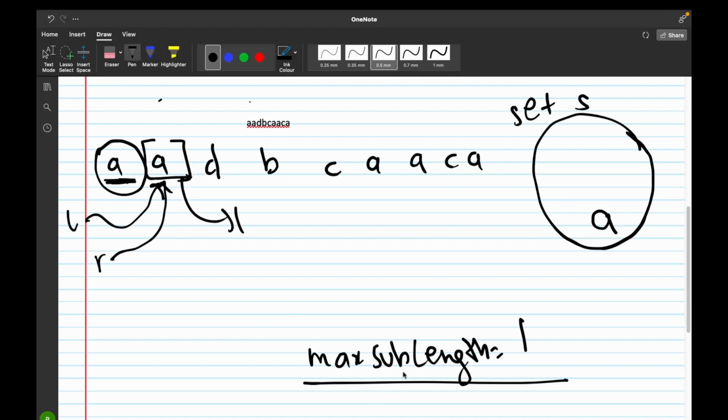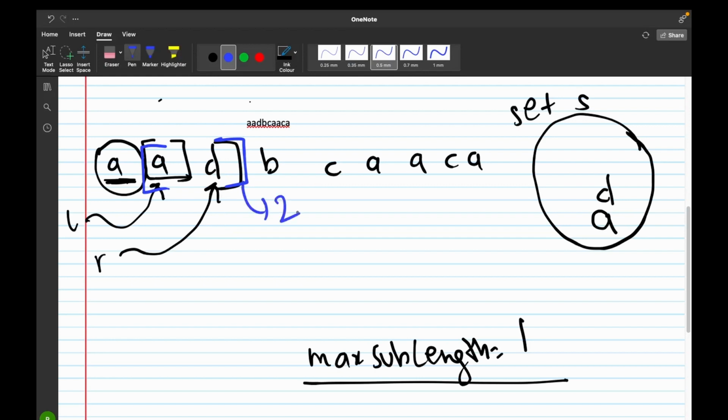This is 1. Now 1 is same as the max sublength, so we would not update max sublength, and we would increment our right pointer to the next letter. Now we would check if D belongs to the set S or not. No, D doesn't belong to the set S, so we would add D to our set S and check if AD has a length greater than max sublength or not. Yes, AD has a length greater than max sublength. AD has a length of 2, so max sublength would be updated to 2.